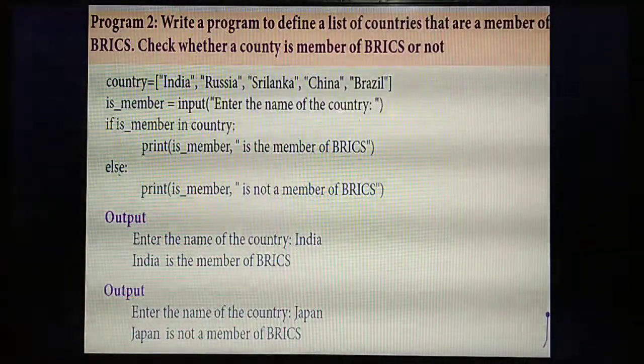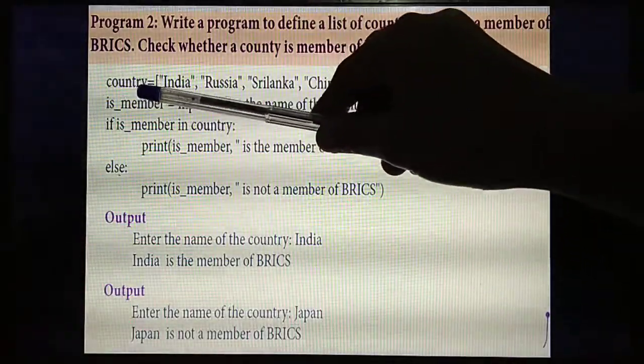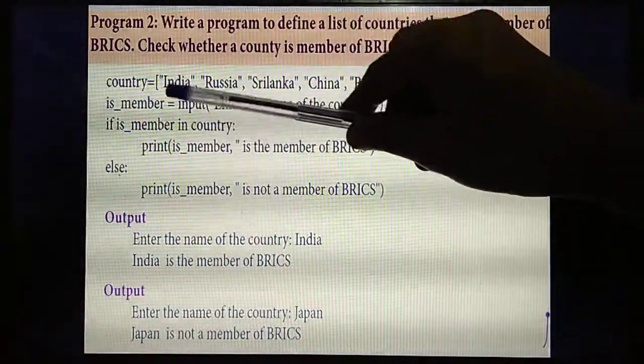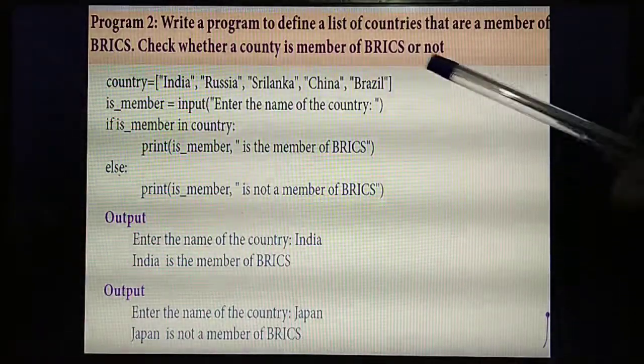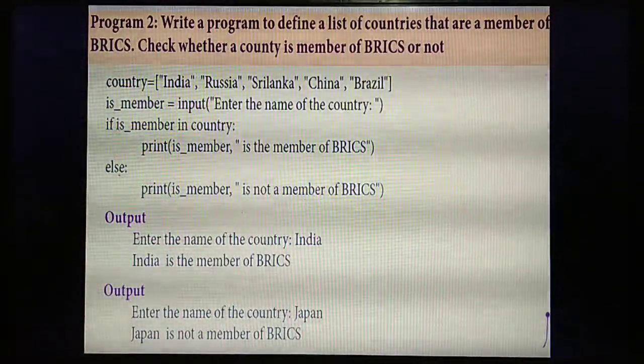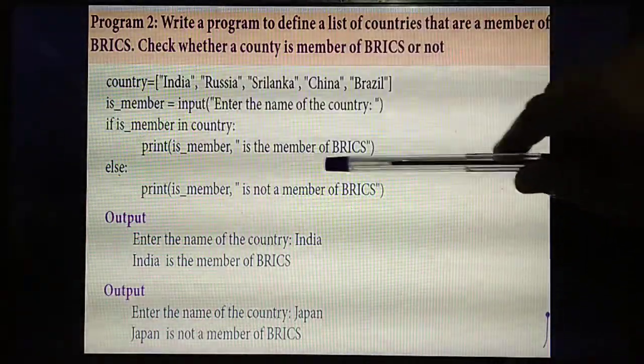So far, if you are getting confused, you can use any other variable. A means A, no problem. If you are using A here, it means if A in country. Understand? So if it is present, what output do you need to display? This entered country is a member of BRICS.